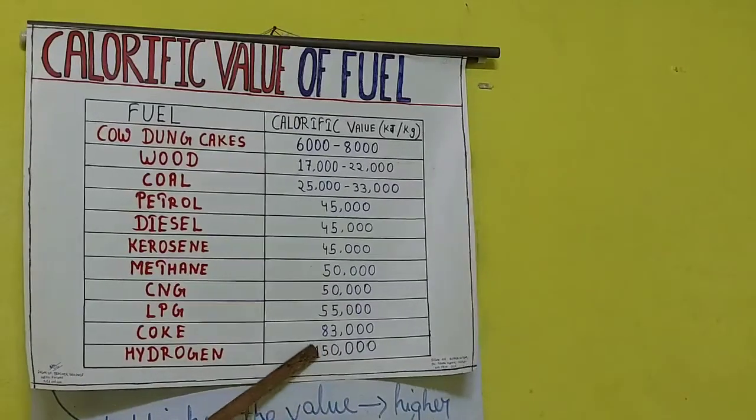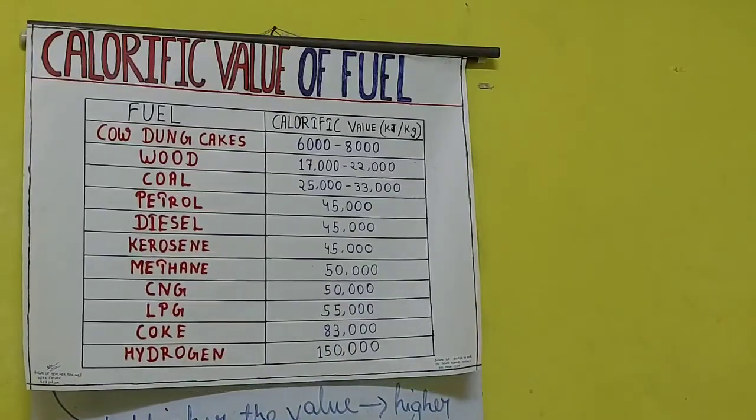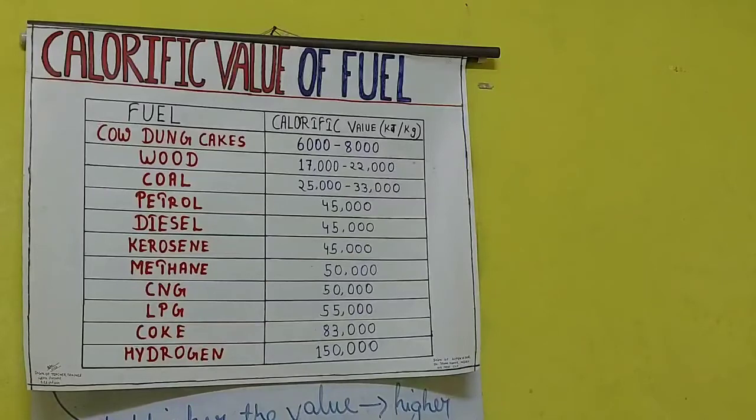Then where is this liquid hydrogen used? This liquid hydrogen is generally used as spacecraft fuel. Clear? We use petrol, diesel and other fuels, but in a spacecraft hydrogen in liquid form is used as the fuel. So this is all about calorific value.